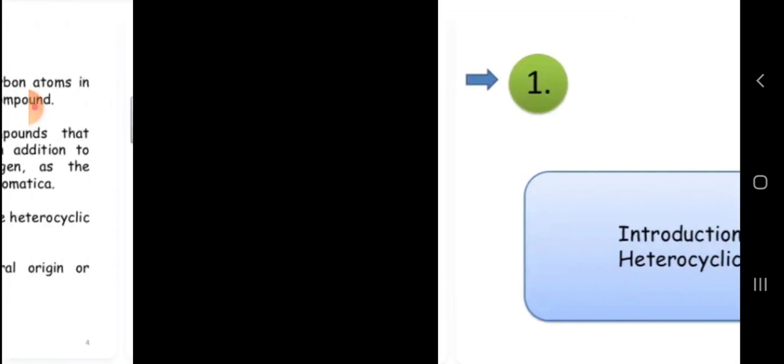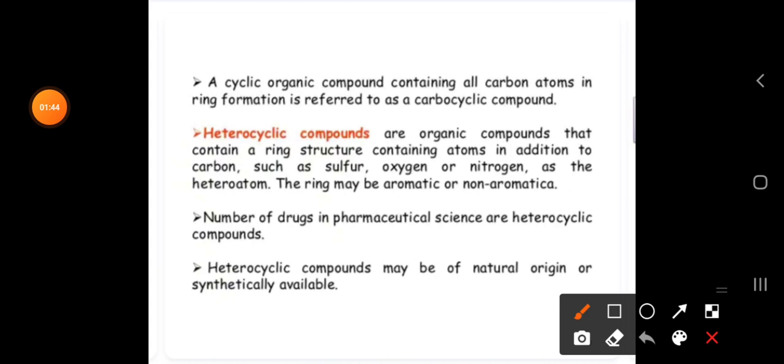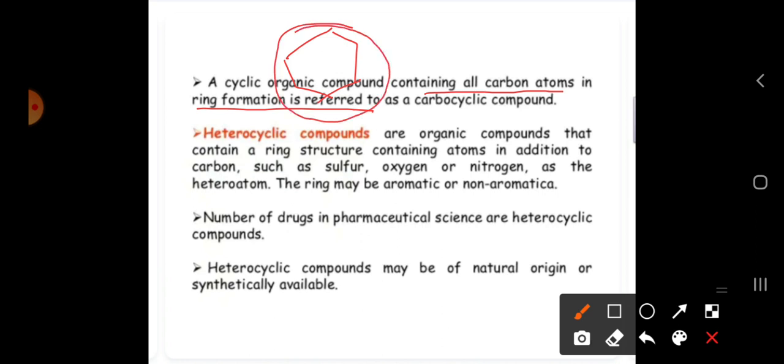Now let us see the introduction part. What are heterocyclic compounds? We can say a cyclic organic compound containing all carbon atoms in ring formation. Here we are taking cyclohexane. This is a cyclic compound, an organic compound, and it contains all carbon atoms forming a ring.